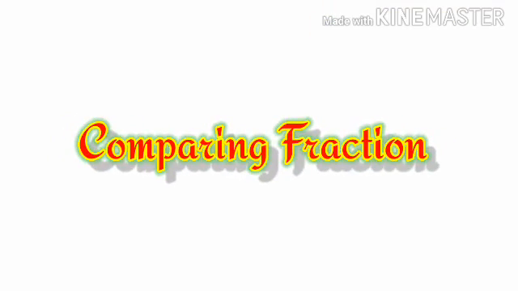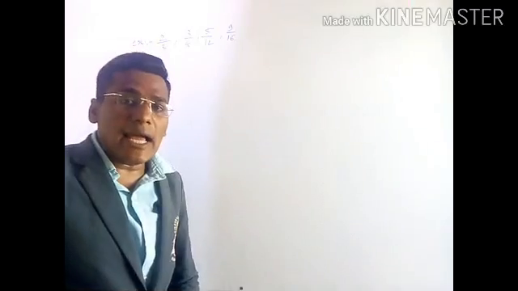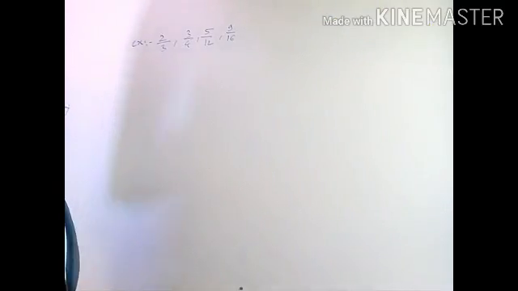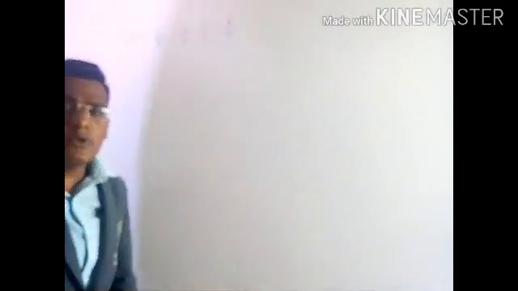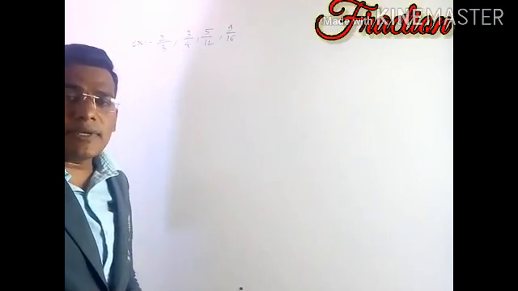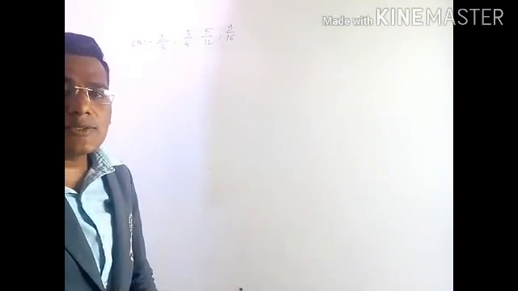So the next topic of the lesson is comparing fractions. How to compare fractions? So we will take an example. The example is 2 by 3, 3 by 4, 5 by 12 and 9 by 16. All the fractions are unlike fractions. So the first step in the first method is to convert all the fractions into like fractions.